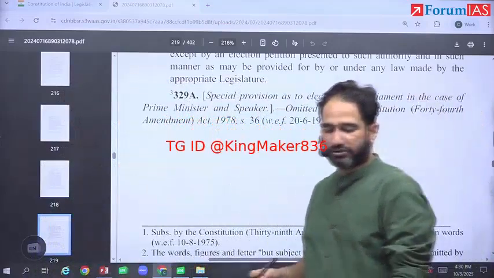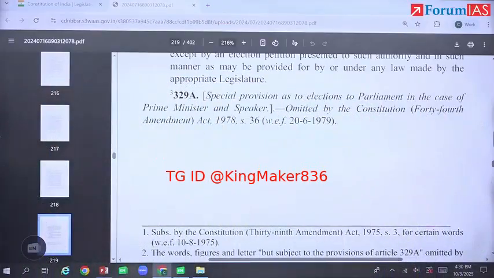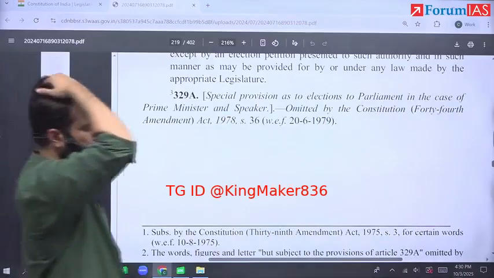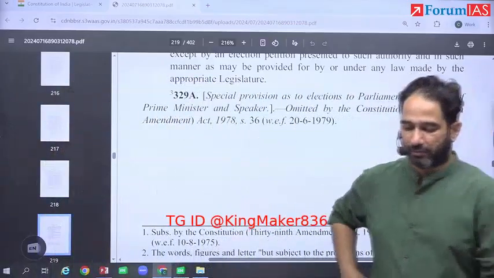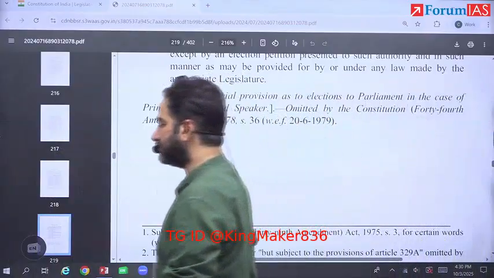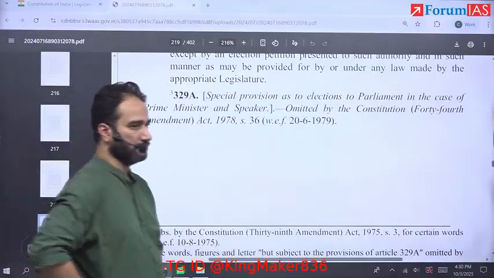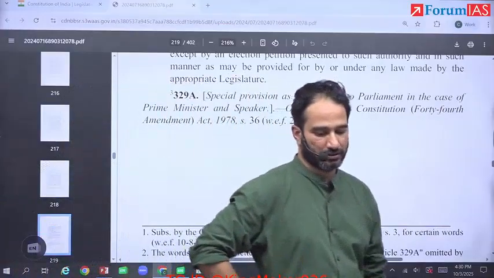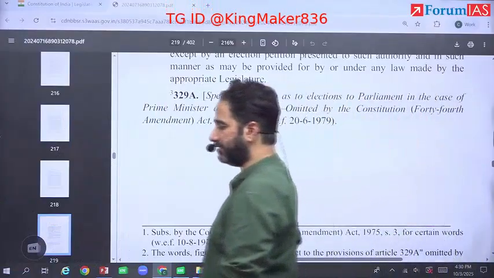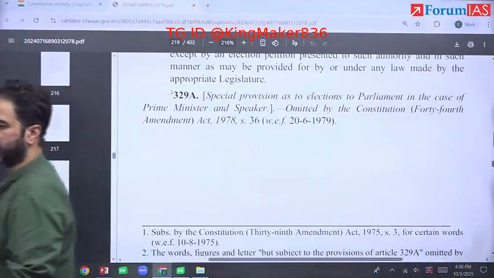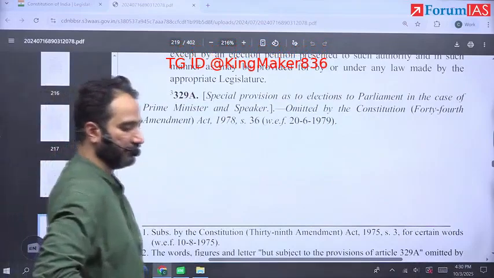Next, promotes specialization and efficiency. Next, encourages stability and harmony in governance.